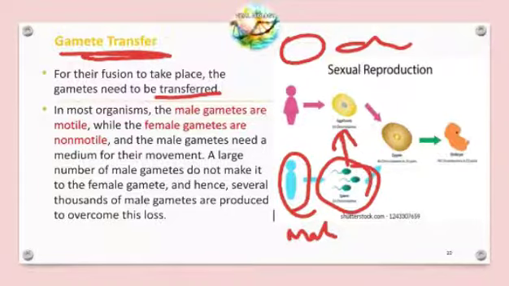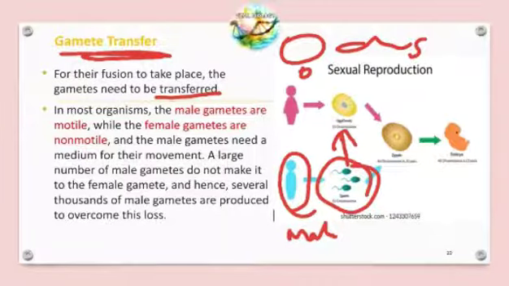So the sperm itself moves to the ovum and fuses. The male gametes need a fluid medium for their movement, like water or blood.